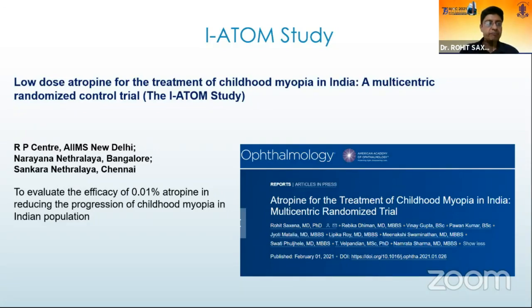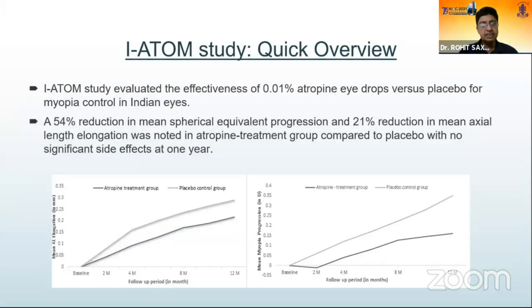And we realized that just like the ATOM and the LAMP, it was a pretty effective drug in the Indian population versus placebo. We found a 54% reduction in the mean spherical equivalent progression and a 21% reduction in the mean axial length elongation. Although the axial length reduction did not reach statistical significance, there was definitely a little reduction as compared to the placebo group.